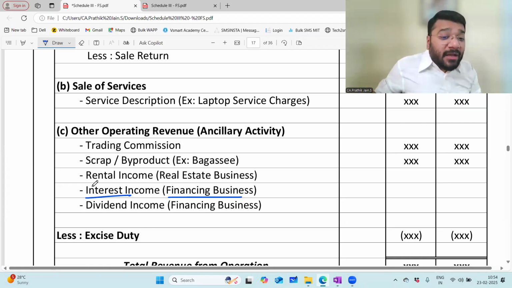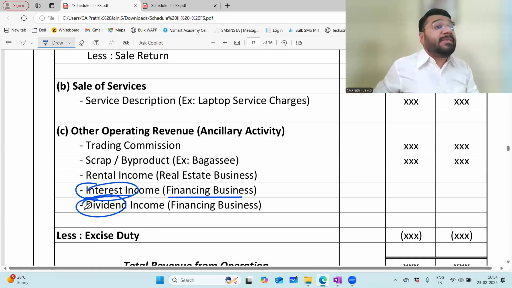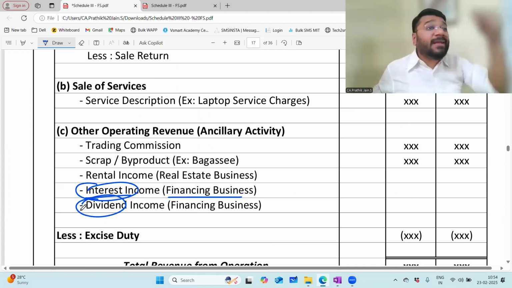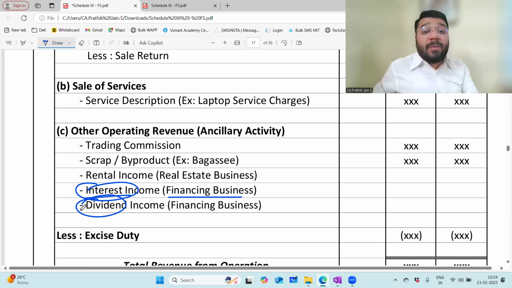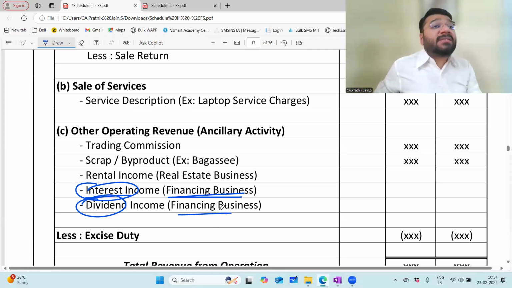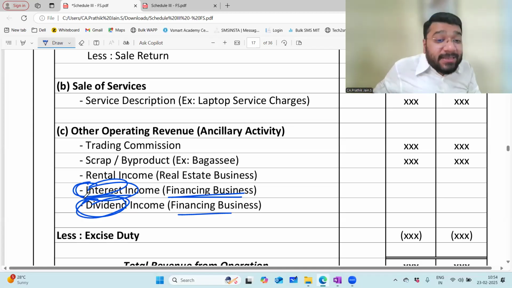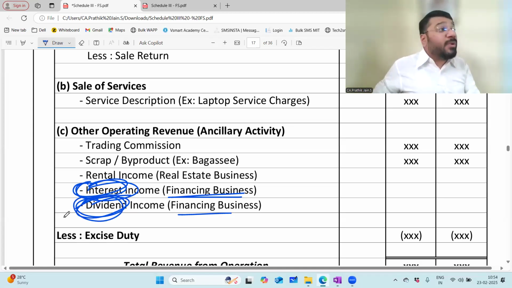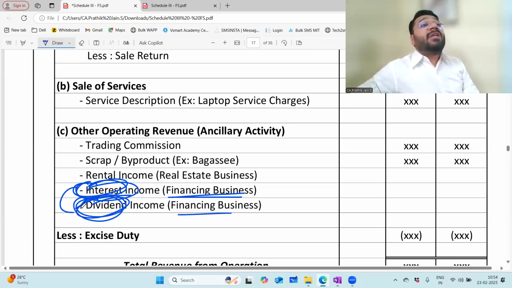Dividend. So interest income and the dividend income of a financing business is what? Revenue from operation or other income? It is revenue from operation, because the financing business's core source of income is what? Interest and dividend income. This financing business is dependent on this interest and dividend income. For this only they work hard on a day-to-day basis, and hence these both are my revenue from operation.